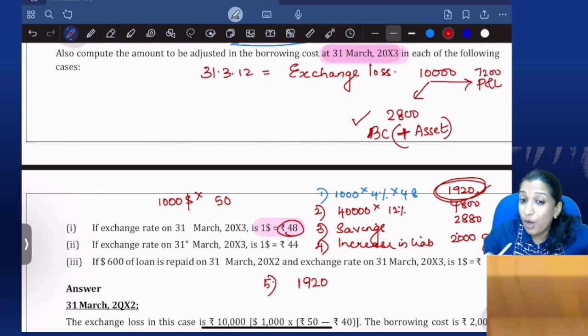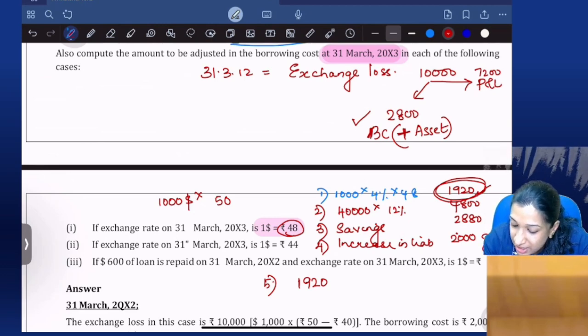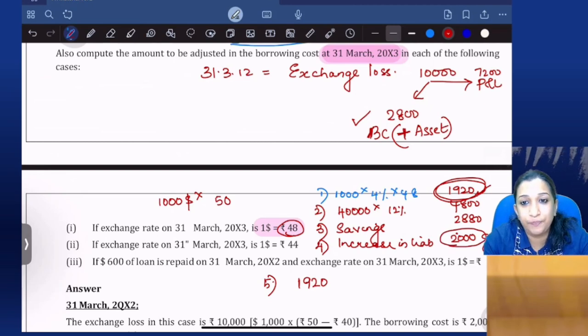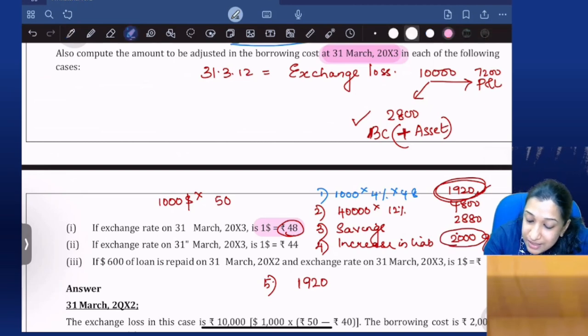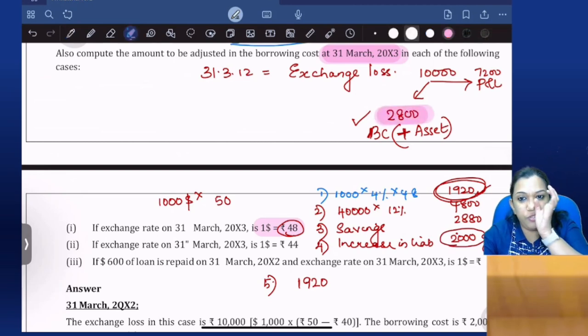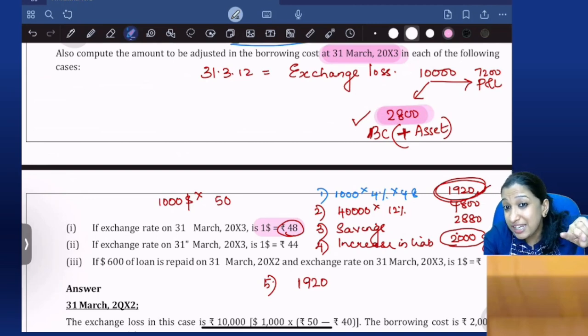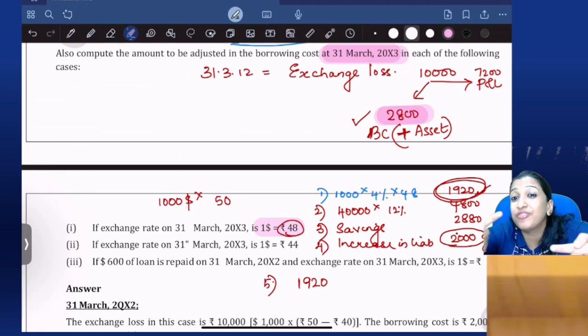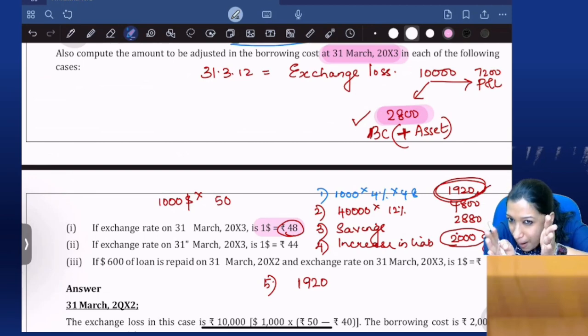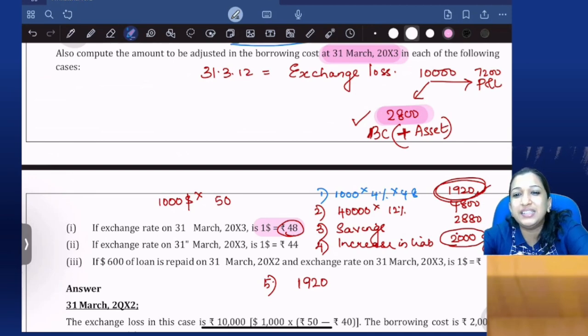Yes. Now on 31st March 13, listen, what my standard says is there is an exchange gain of 2,000, and last year it was an exchange loss of 2,800, which you added to the asset. Now subsequently, if there is an exchange gain, up to 2,800 should be adjusted against borrowing cost, that is, deducted from the asset.